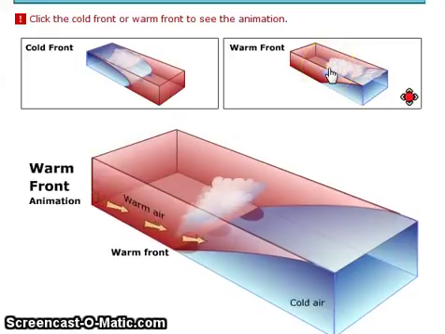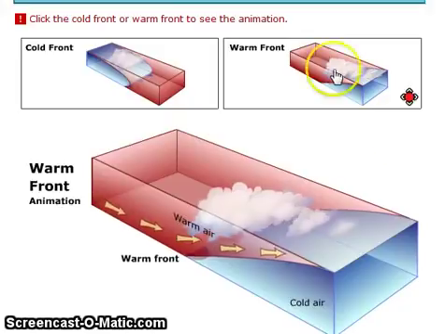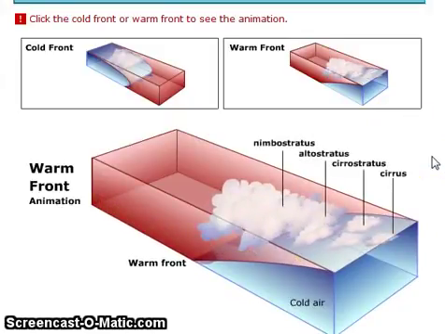And then lastly, the warm front. Now this is where you get all of the other cloud types. And what you notice is that as that warm air slides up in altitude over the cold air, all of the different kinds of clouds are forming, with the top being cirrus, the bottom being stratus. All right, that takes care of it. Hope you learned something.